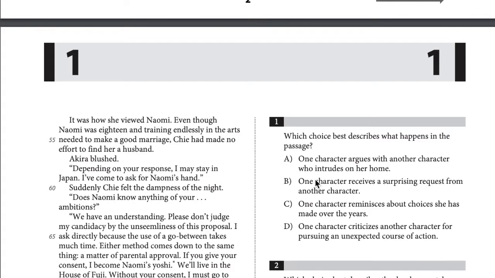Choice C is incorrect because the passage is focused on the idea of Akira's and Naomi's present lives and possible futures. Choice D is incorrect because the interactions between Chi and Akira are polite, not critical. For example, Chi views Akira with amusement, not animosity. Thus, B is correct. One character receives a surprising request from another character.